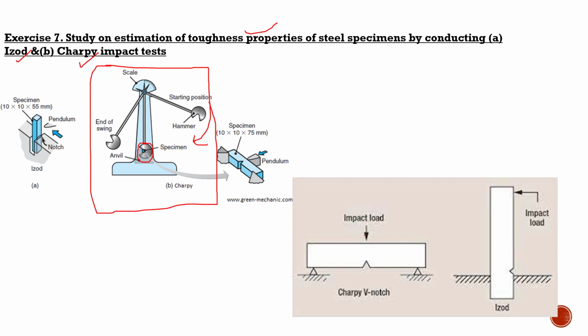In the case of impact load, the specimen is arranged like this. It will be a simply supported beam having a notch provided to initiate the crack. So we will be measuring the toughness of this specimen in the Charpy test, basically simply supported, and the Izod test is a cantilever beam test. So we will be applying the swing onto this position. So you can also see the arrangements which will be there in the specimen for the Charpy as well as the Izod test.